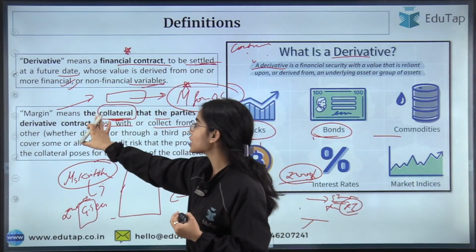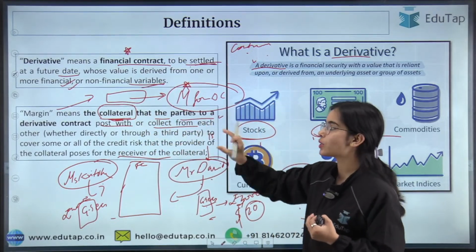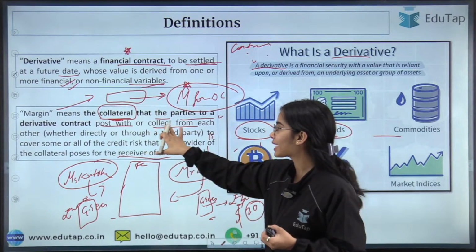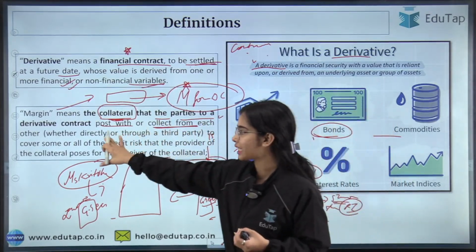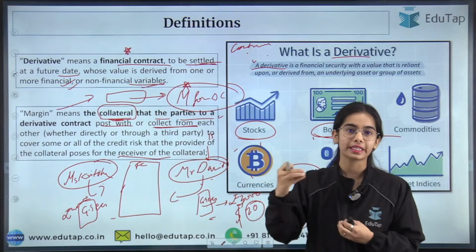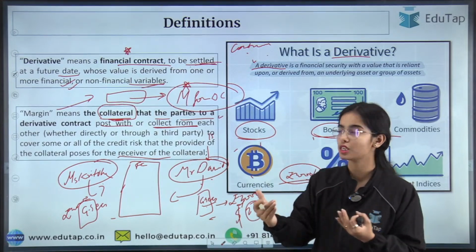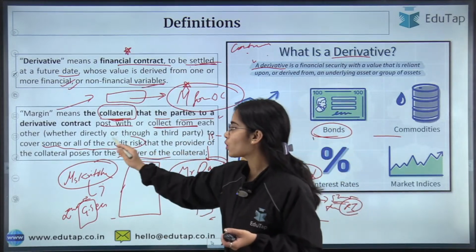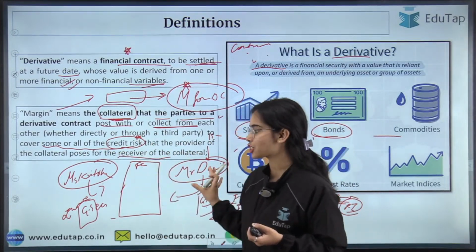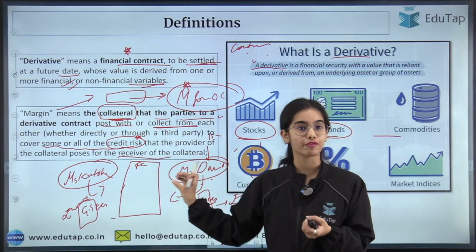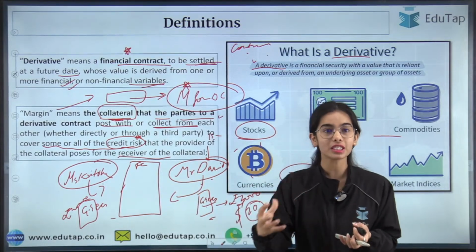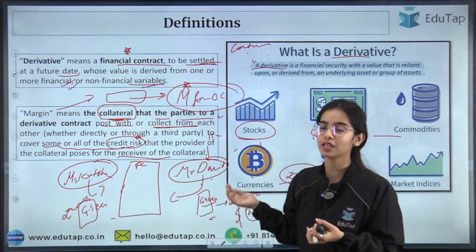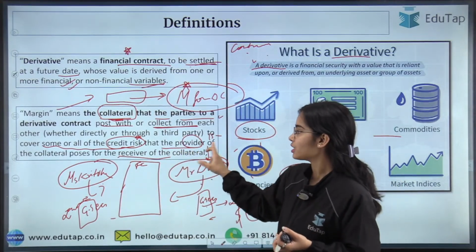So margin means the collateral that the parties to a derivative contract have to provide to each other or have to collect from each other, whether directly or through a third party, or there is a party that can be involved between the two, to cover some or all of the credit risk, or some kind of risk has to be covered in between the parties. The default risk has to be covered. So to cover the default risk, there is the collateral that has been posted, there is the margin that has been posted.